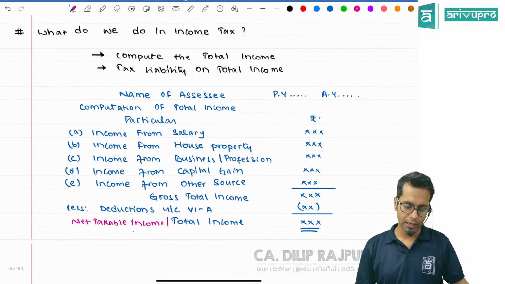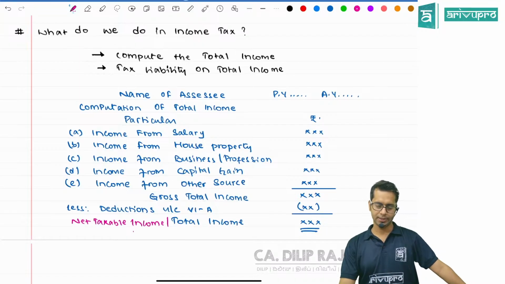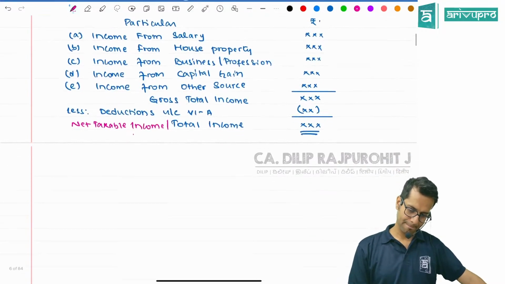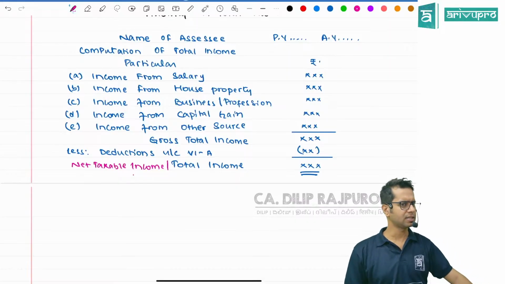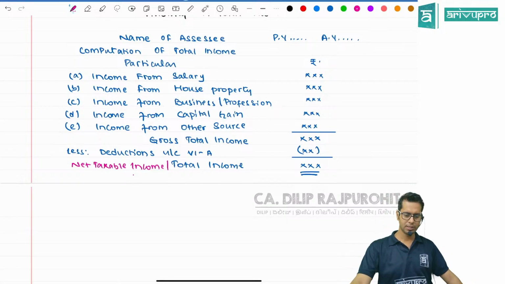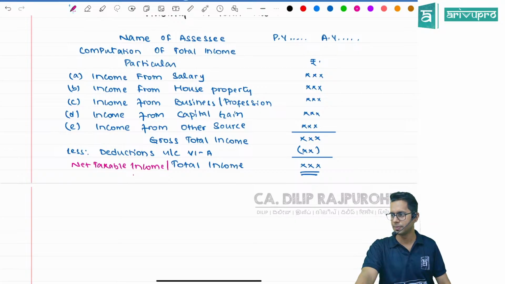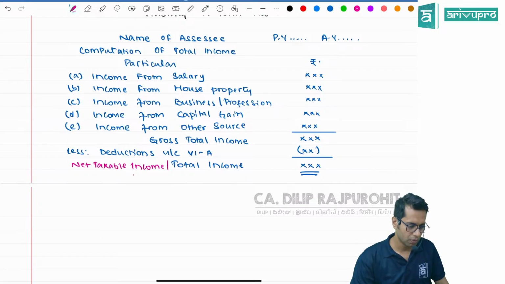What do we do under income tax? We do this under income tax. We learn all these things. There are separate chapters for all these things. We are going to learn about all those things in our future classes. Just write down, no problem.